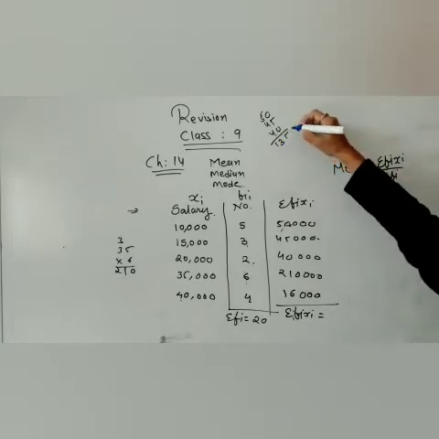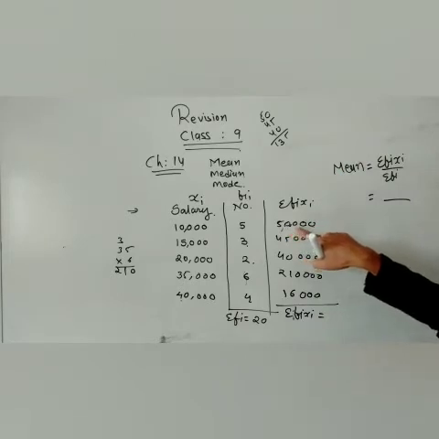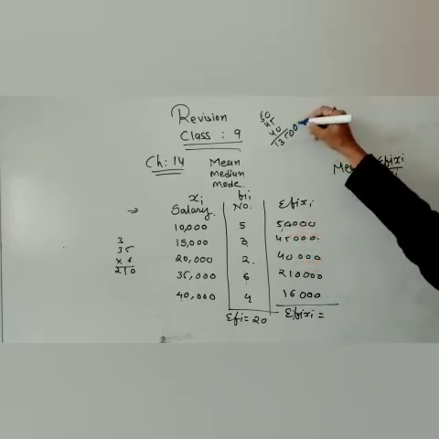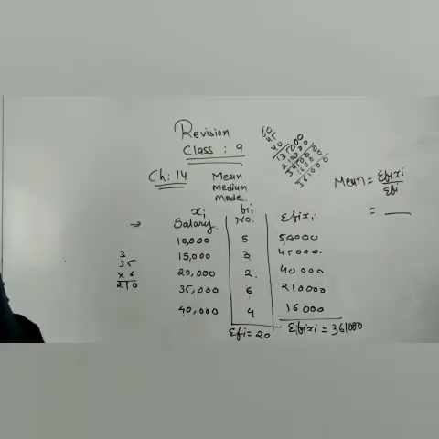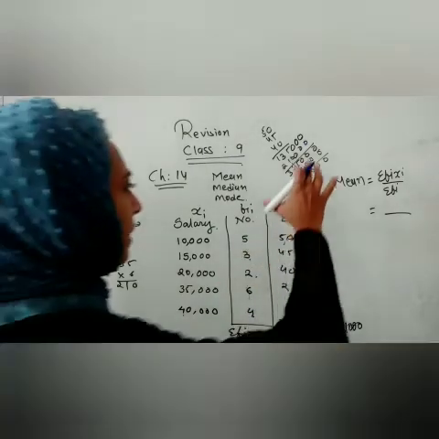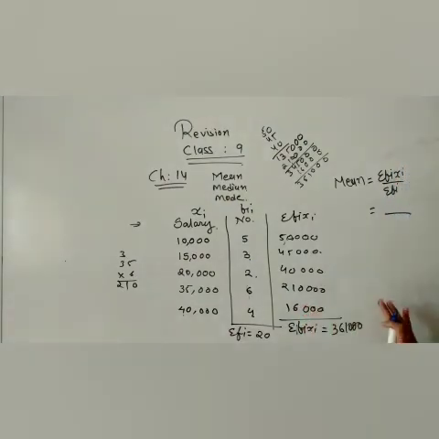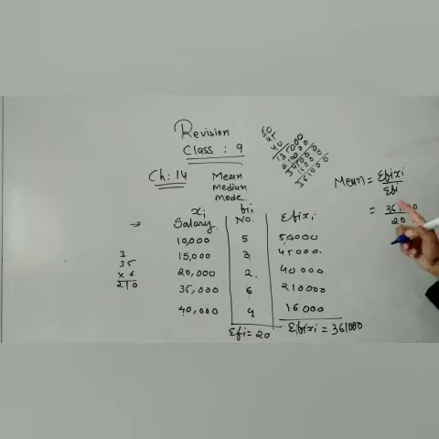And how many zeros do we have? We have 3 zeros. Then we have to add this. So as you can see, I have completed all the addition, and we have to write over here 361 and this many zeros. And we have to divide it by 20 because summation of fi is in this form.